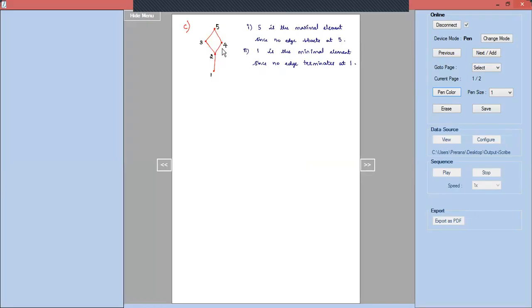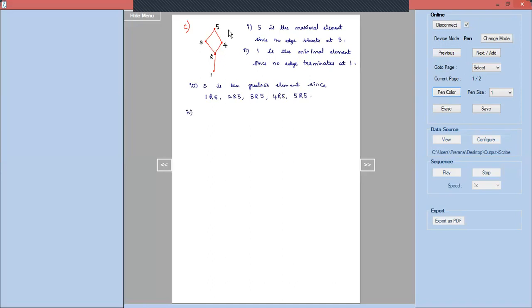So since all the elements of the set A are related to 5, we can say that 5 is the greatest element. So third one, 5 is the greatest element since 1 is related to 5, 2 is related to 5, 3 is related to 5, 4 is related to 5 and the loop 5 is related to 5. So we can say that 5 is the greatest element.